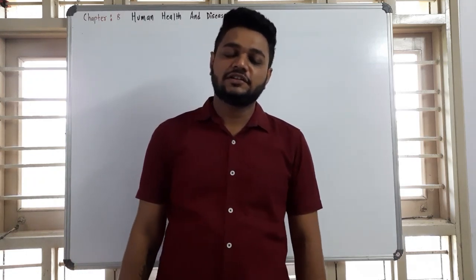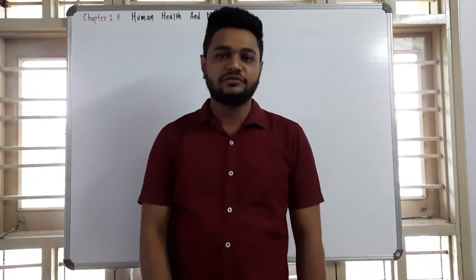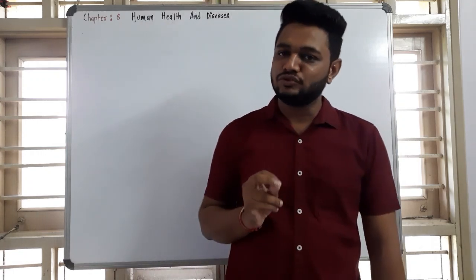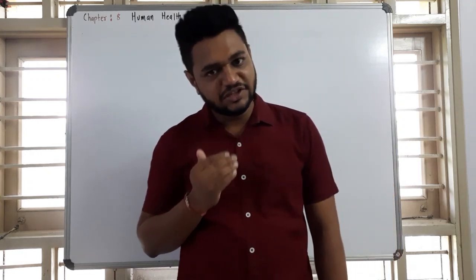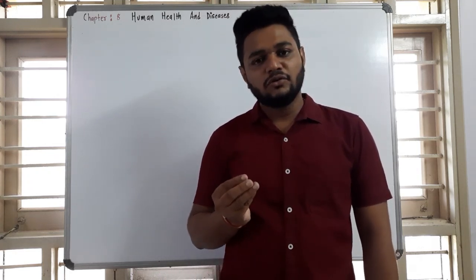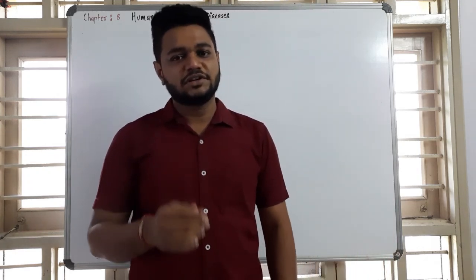Now we are discussing the types of diseases. Types of diseases are mainly categorized into two. First one is congenital and second one is acquired. So over here we are going to discuss both of them one by one.